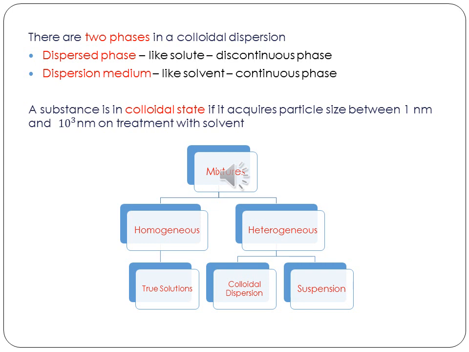So when do we say a substance is in colloidal state? The particle size of that substance should be between 1 nanometer and 10 cube nanometer when you treat it with a solvent. Then what you get is said to be a colloidal substance.